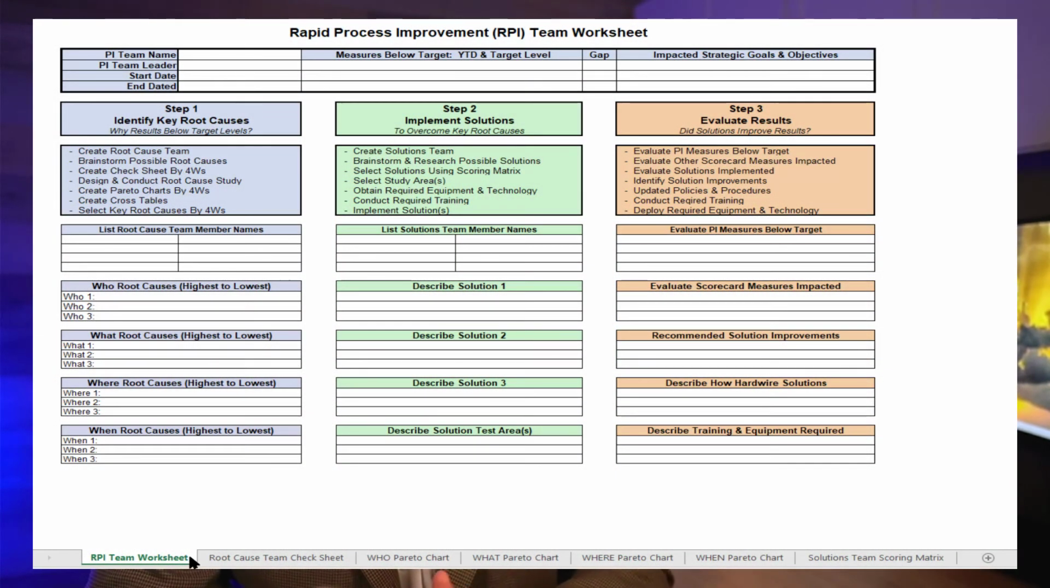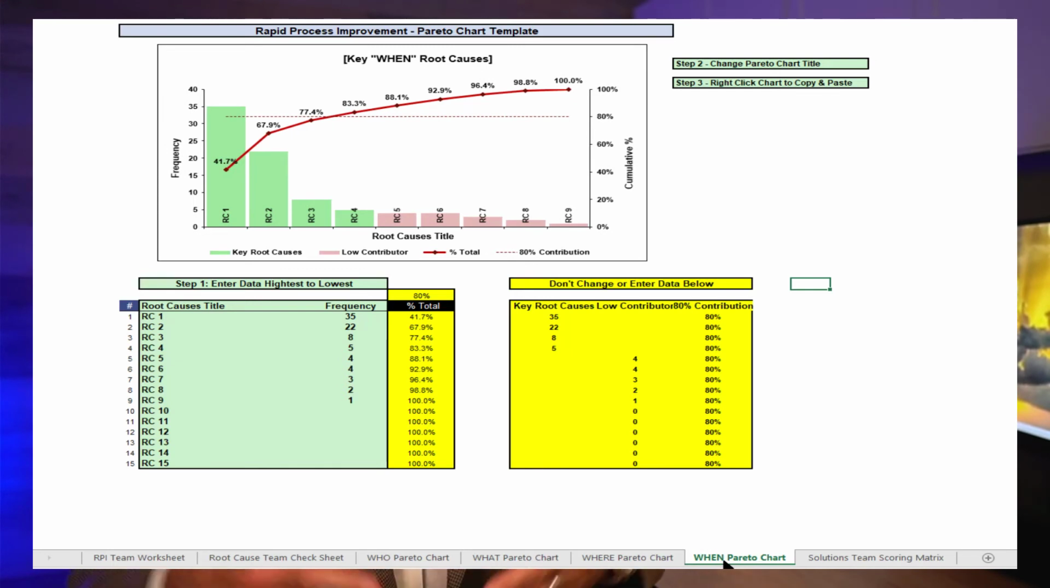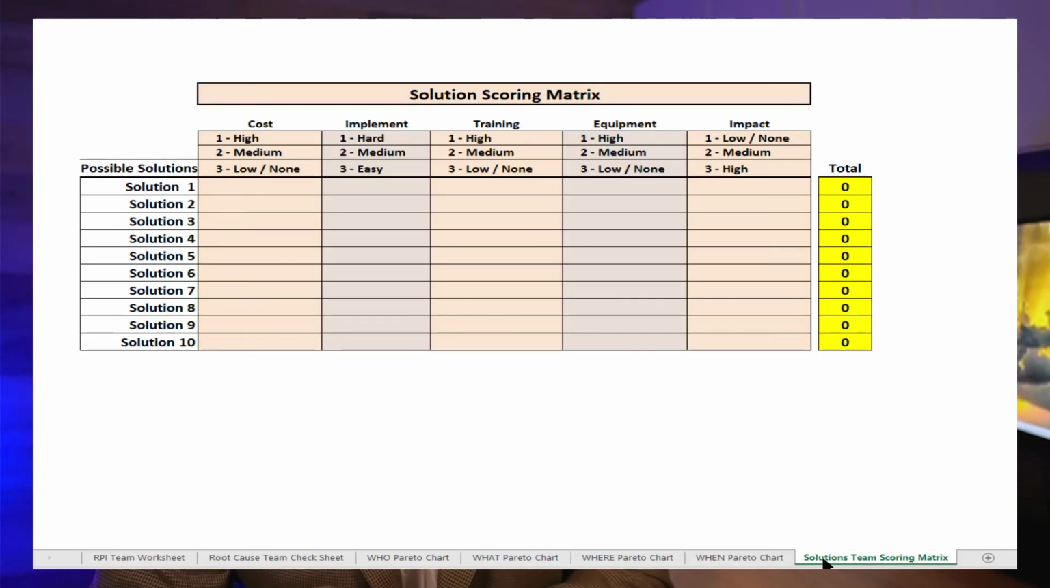Included in the Excel document you're going to receive are additional worksheets within the file that will help you and your team dramatically improve performance. One is to document your team's process improvement efforts. You have 4 worksheets that include templates so that you can create 4 Pareto charts by the 4 W's: who, what, where, and when, to identify the key reasons why you're not meeting required target levels. And the final tab is the solution scoring matrix tool discussed in this video.